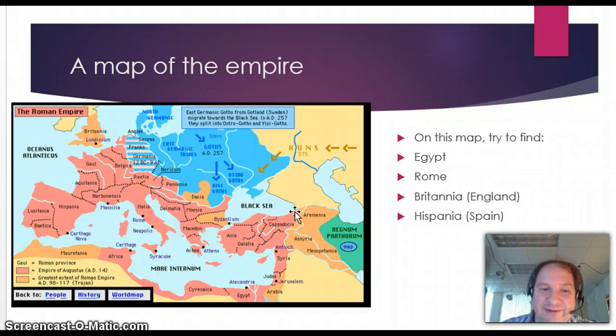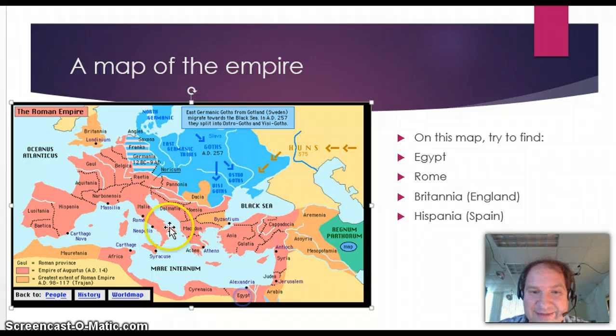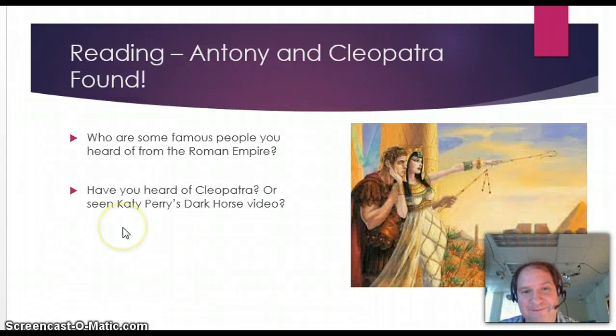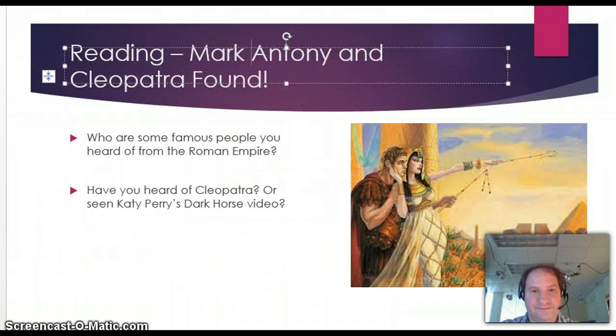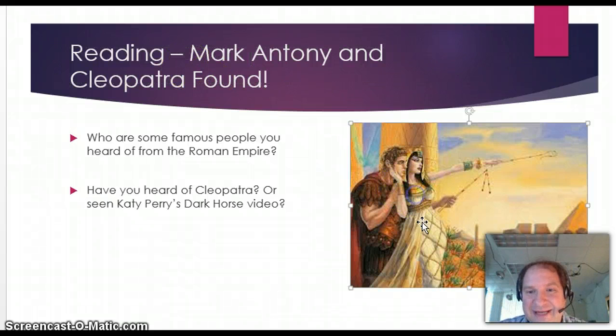And on this map, some important places to find. Egypt. Rome. Britannia. That's going to become England someday. Hispania. That's going to become Spain, where the Spanish language comes from. So if there are any famous people you can name, here are some examples. Two we're going to talk about. Mark Antony. I forgot to put Mark in there. Okay. Just like the singer, who married J-Lo for a while. And Cleopatra. If you ever saw Katy Perry's Dark Horse video, this is who she was imitating.